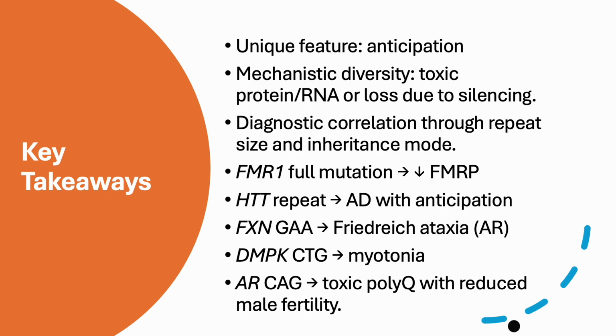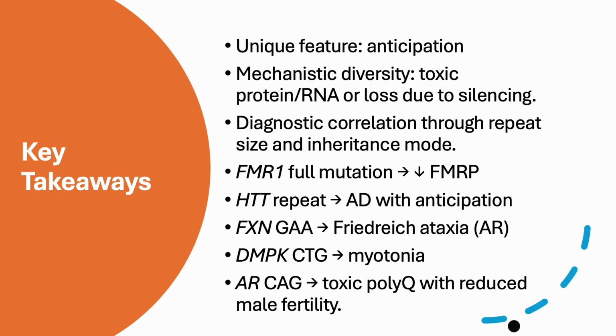So some key takeaways. A unique feature that is associated with trinucleotide repeat disorders is anticipation, that is, age of onset is younger in successive generations and the phenotype is severe. Mechanistic diversity: it can be toxic protein, toxic RNA, or due to complete loss of function. Diagnostic correlation through repeat size and inheritance mode. FMR1 full mutation results in decreased or no FMR protein. HTT, or Huntington's, is a CAG repeat.